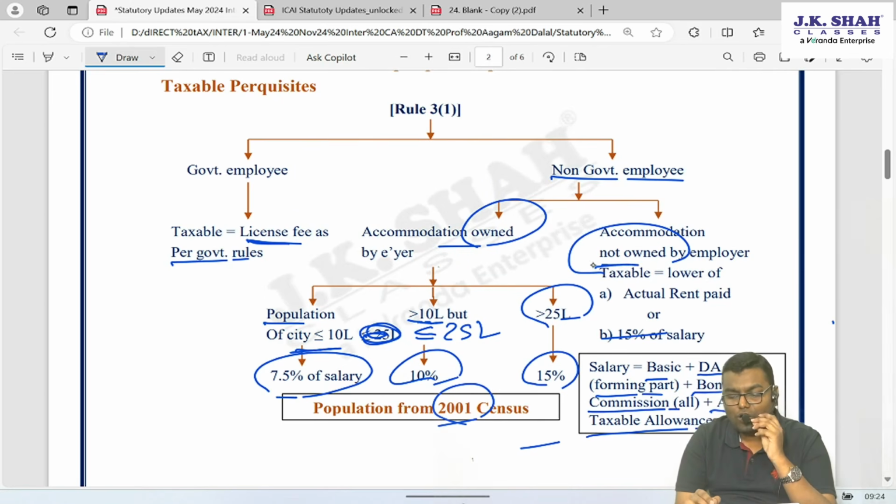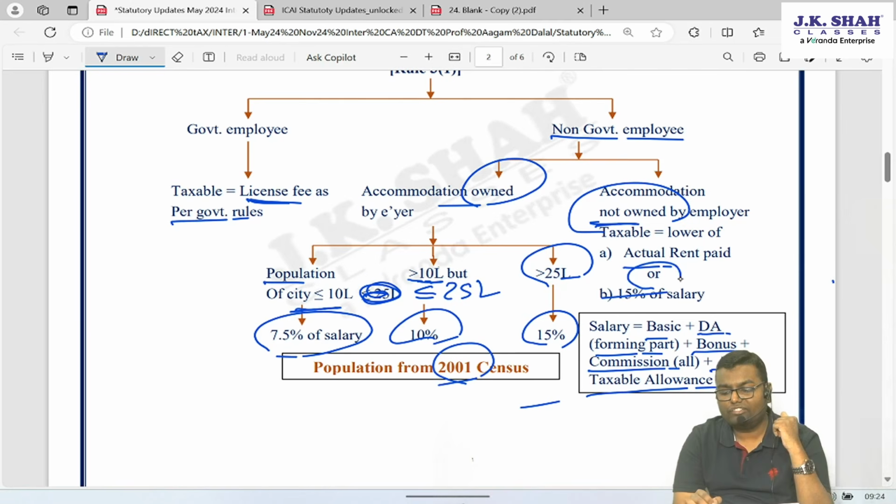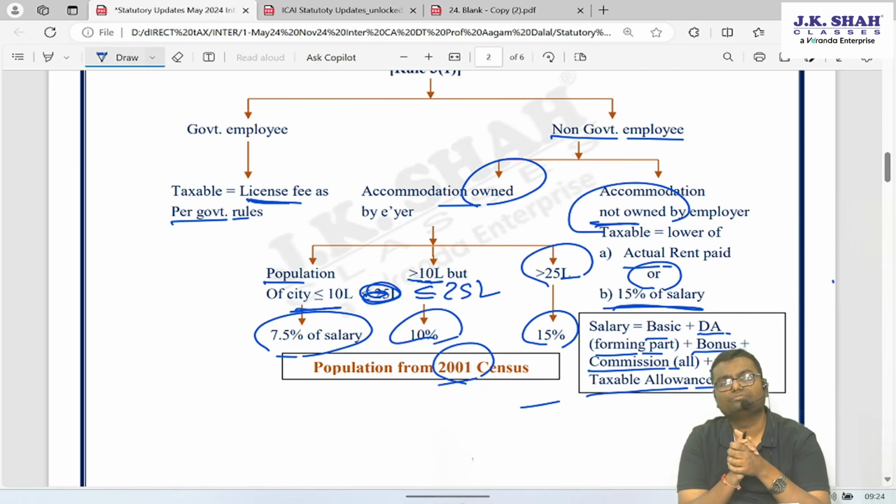If the accommodation is not owned by the employer, he has taken it from some other third party on rent and is giving it to the employee, then what will be the taxable perquisite for the employee? It will be the lower of the actual rent paid by the employer to the owner or 15% of salary of the employee, whichever is lower. That will become the accommodation value.